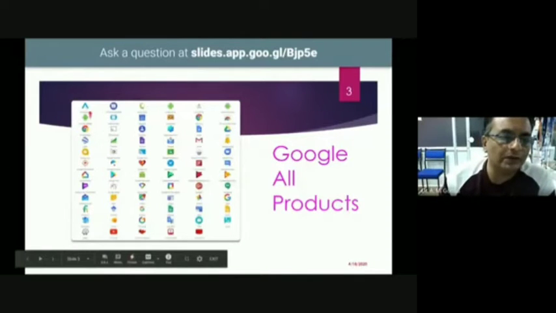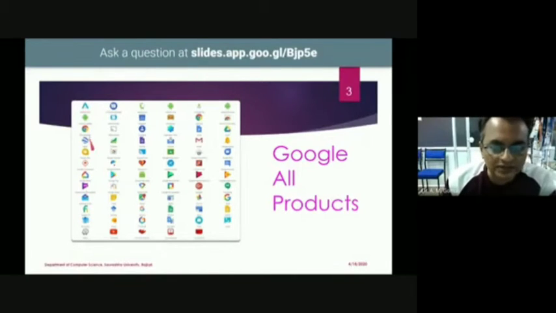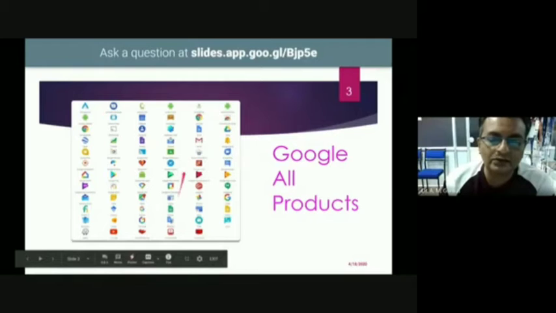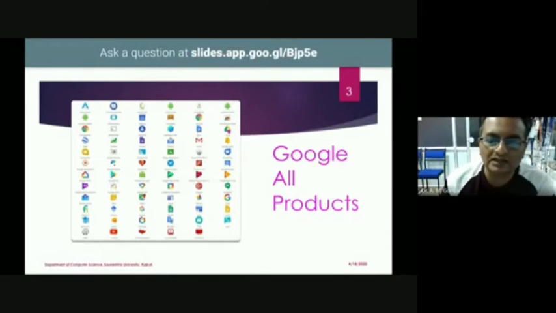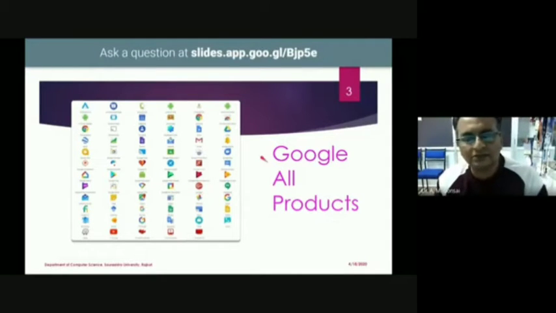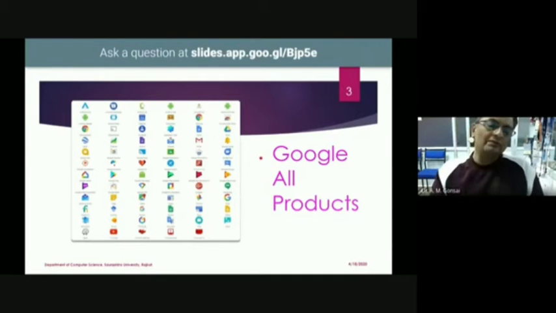These are the different application symbols provided by Google. Google has many more applications. Many of the symbols we have seen, and some you may be aware of, like Translate, email, Docs, Drive, Google Earth, Chromebook, Android, Calendar, Google Forms. These are the different varieties. See this, Google for Education. Google has made different applications altogether which can be used for educational purposes. These are the different products, and out of them, today I am talking about the important products that we can use as educators.